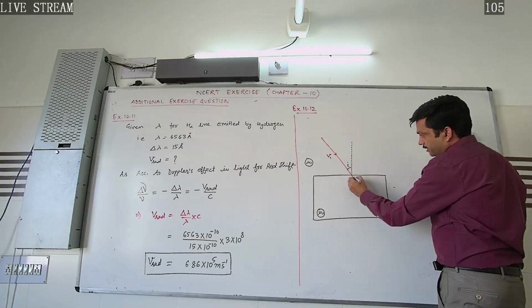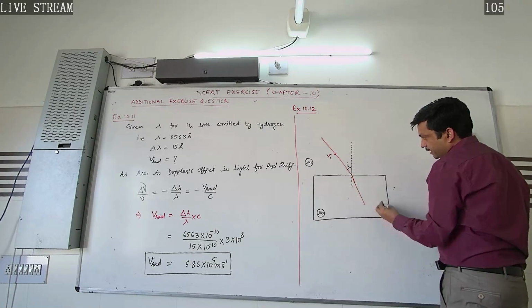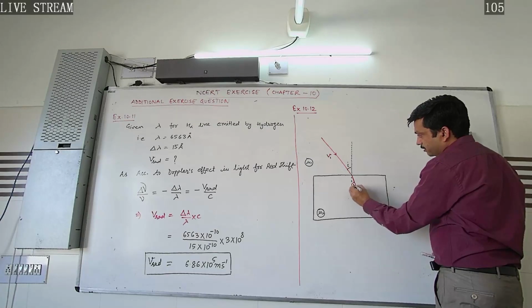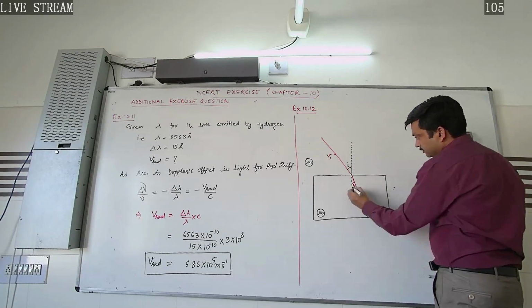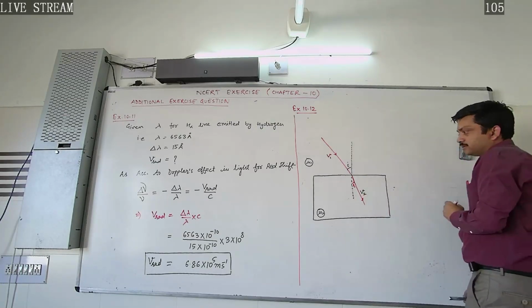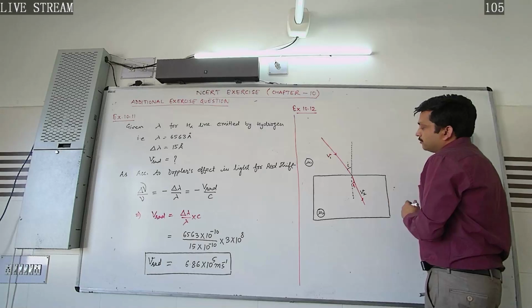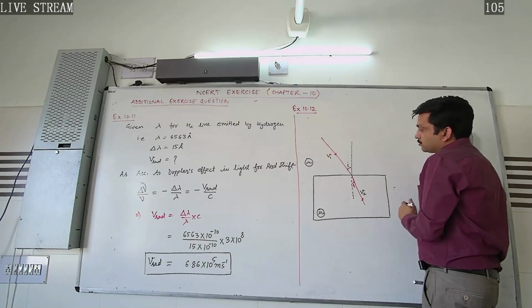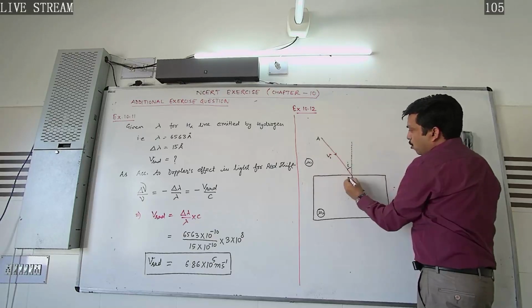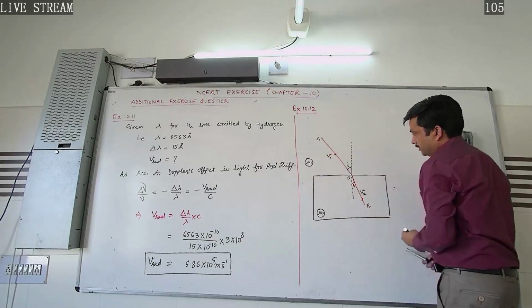This ray of light gets refracted like that. This is the angle of refraction. In this way, let us consider the speed of light in the denser medium is denoted by V2. So what would happen? Let us consider this as AO and this as OB.